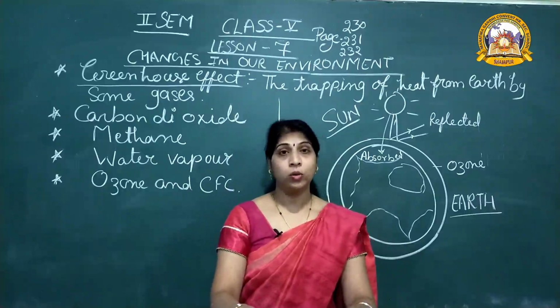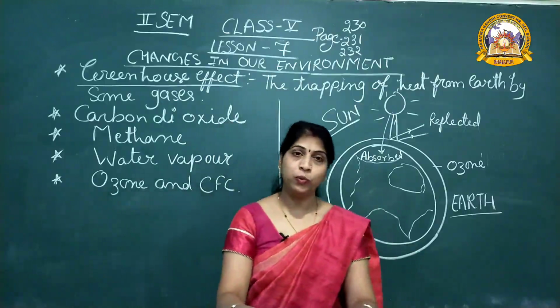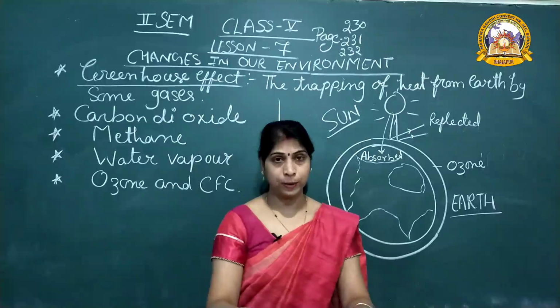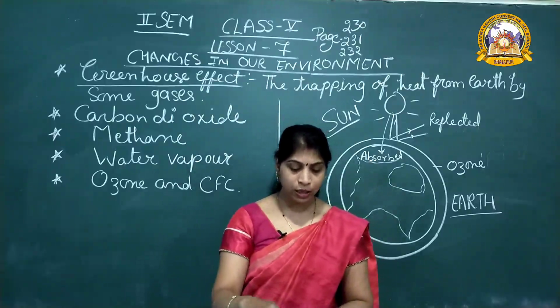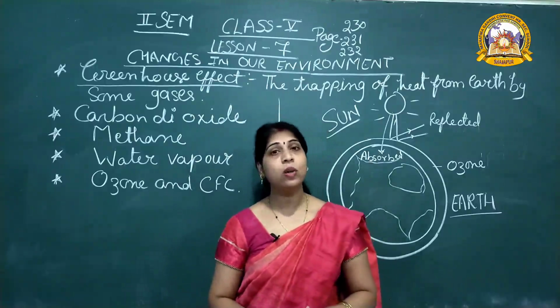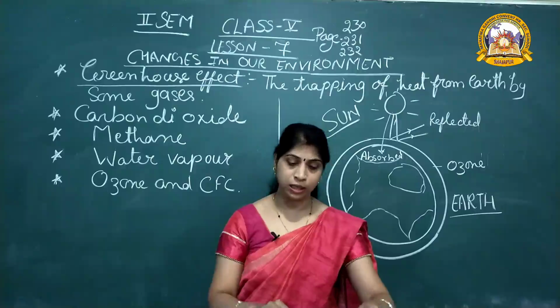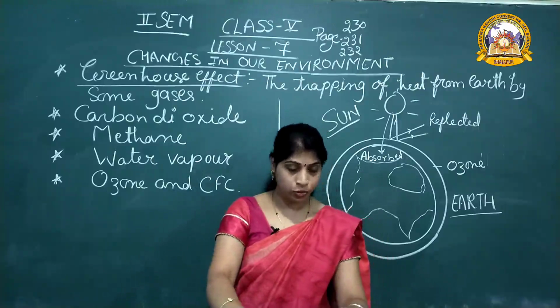Next one, greenhouse. The trapping of heat from the earth by some gases is known as the greenhouse effect. Now everybody come to page number 230. Greenhouse gases. A greenhouse is a glass house where we grow plants, especially in winter season. In a greenhouse, the temperature is controlled.